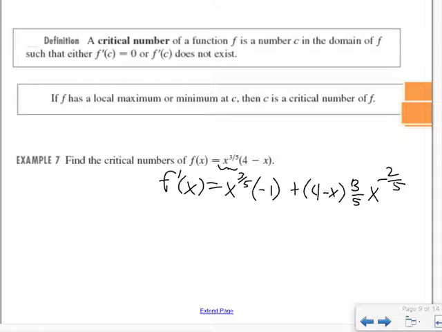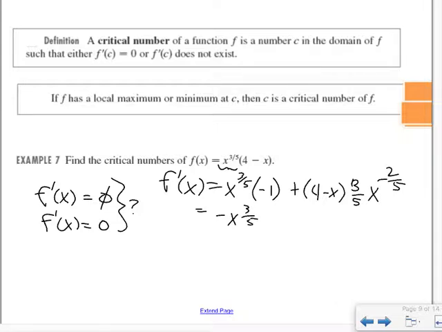So we are looking at two things. We are asking ourselves, where does it not exist? Where is it equal to 0? That's what we want. Where does it not exist and where is it equal to 0? Well, let's make that look a little nicer. Okay, let's make it look a little prettier.